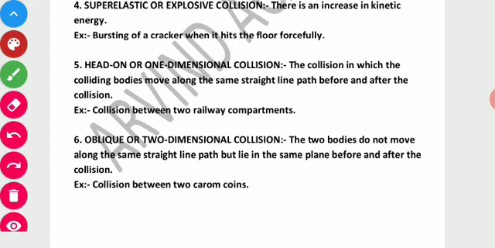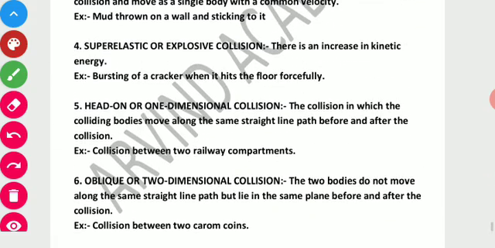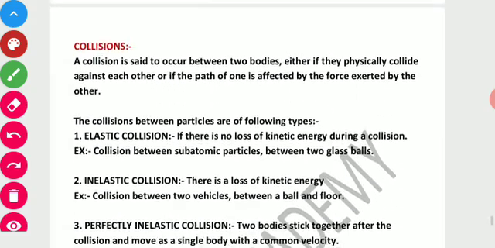Sixth is the oblique or two dimensional collision, that is collision between two carom coins, in which the two bodies do not move along the same straight line, but have different lines of path. So these are the types of collisions.